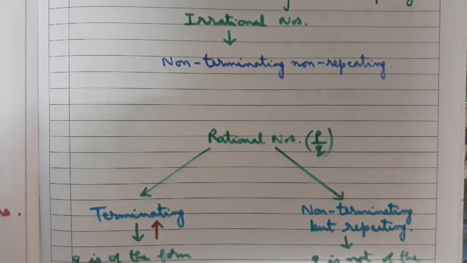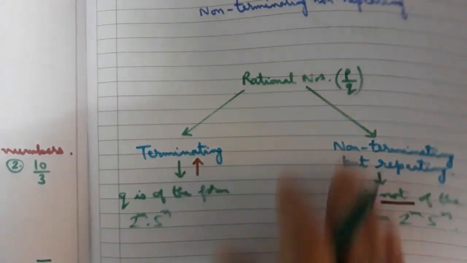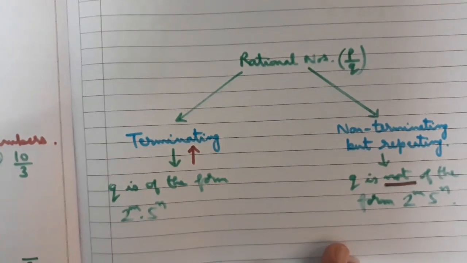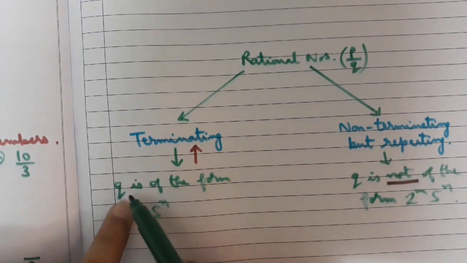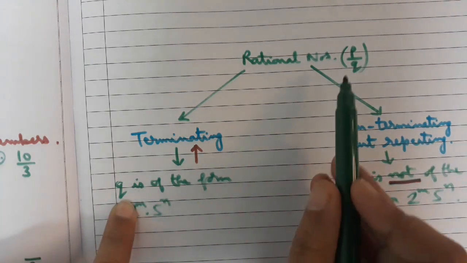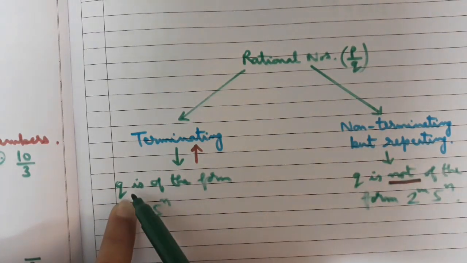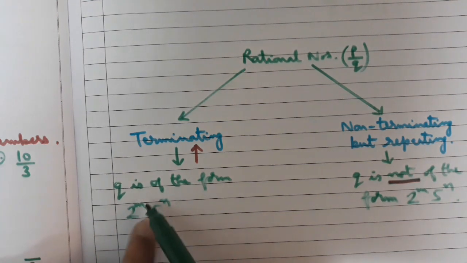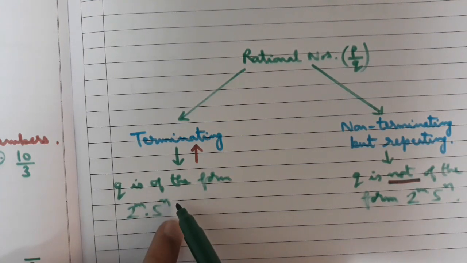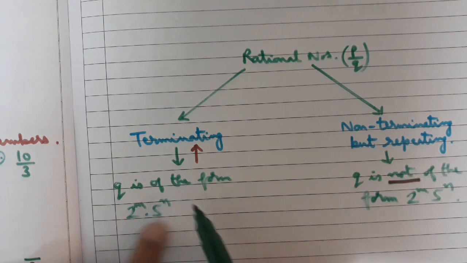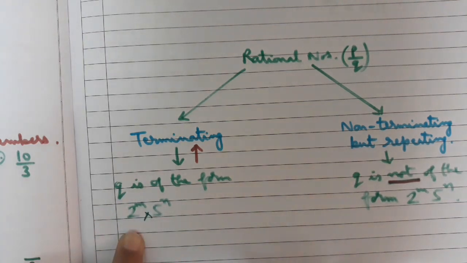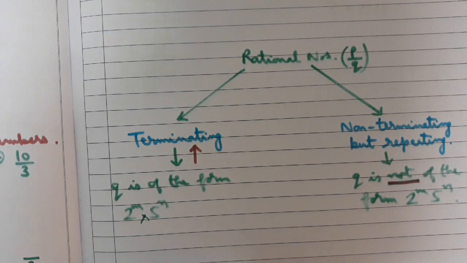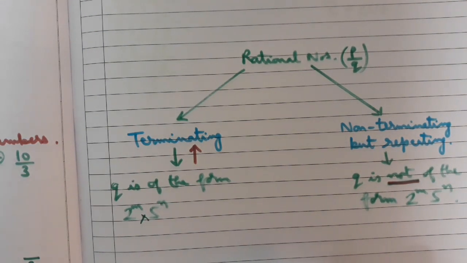If the decimal expansion of the rational number is terminating, then the denominator q is of the form 2 raised to the power m into 5 raised to the power n, where m and n are non-negative integers.